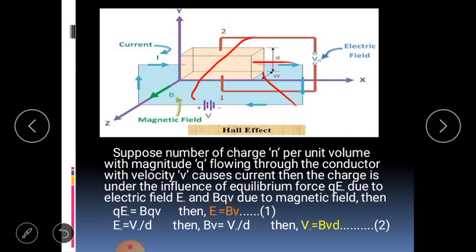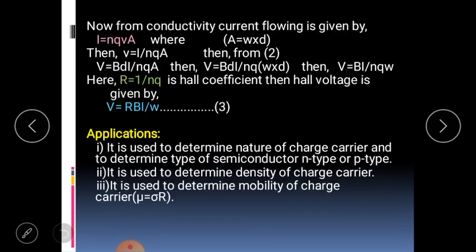This is the condition for a conductor or semiconductor kept in a transverse magnetic field. Now, from conductivity, the current flowing is given by I equal to NQVA, where A is equal to w into d. Then V is equal to I divided by NQA. Using this value in equation 2, VH is equal to BdI divided by NQA.